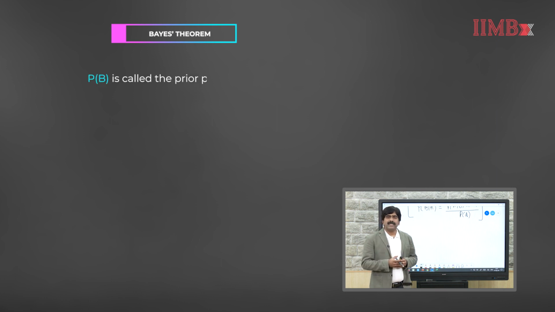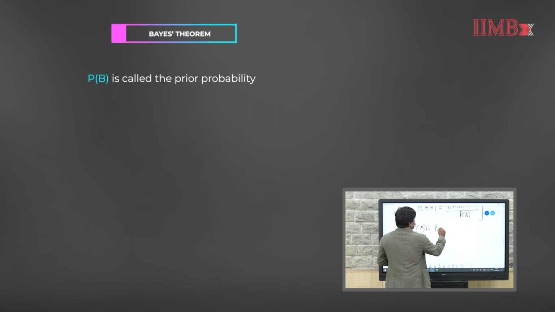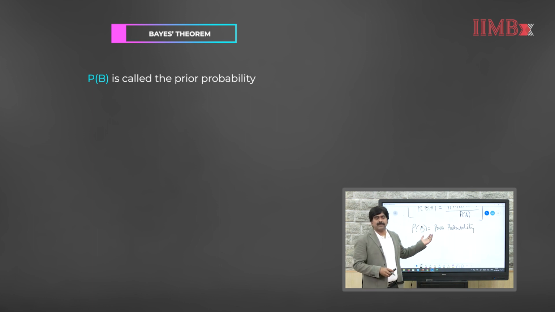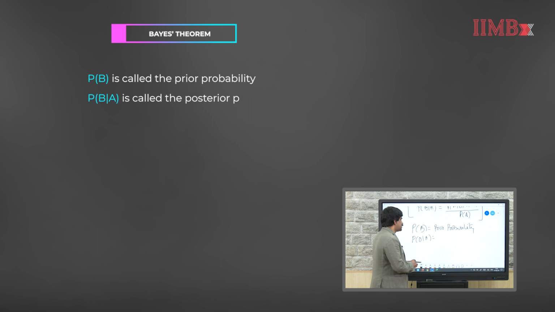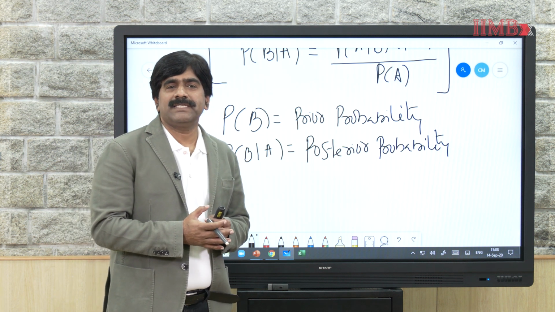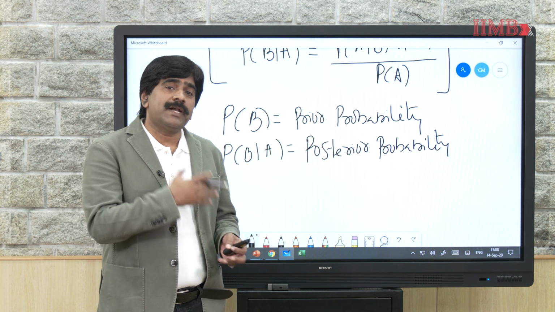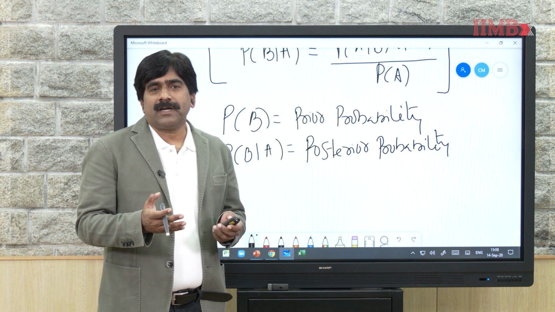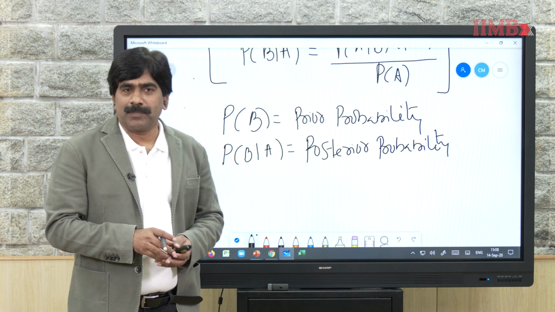P of B or the probability of B is the prior probability. So, if you look at this one, this is the prior probability. In a way, it is basically a marginal probability without any condition. Then the probability of B given A is the posterior probability. So, here the posterior probability is basically given the event A has occurred, what is the probability of occurrence of B. So, basically what we are trying to do is update the prior probability once the